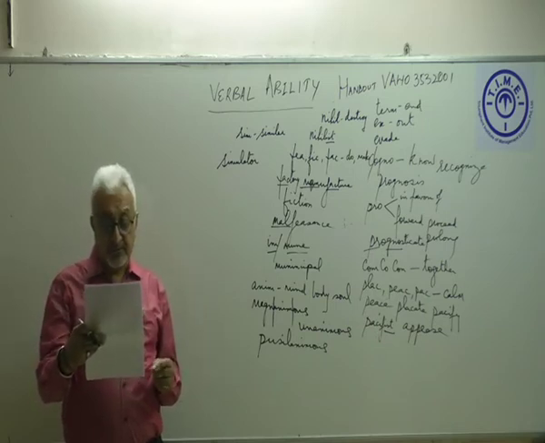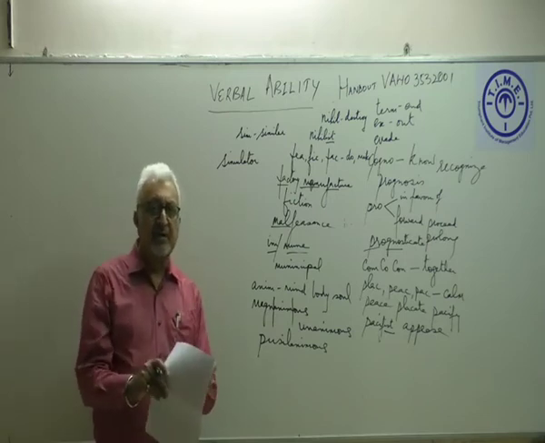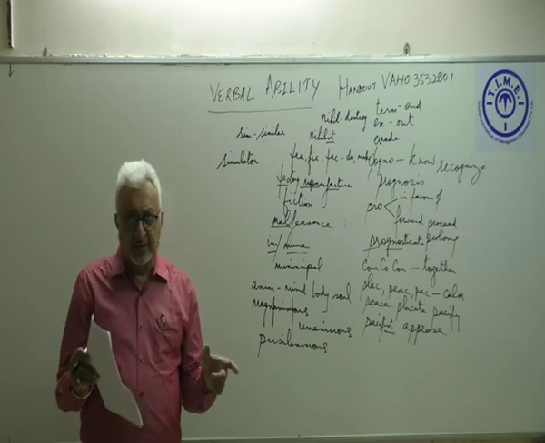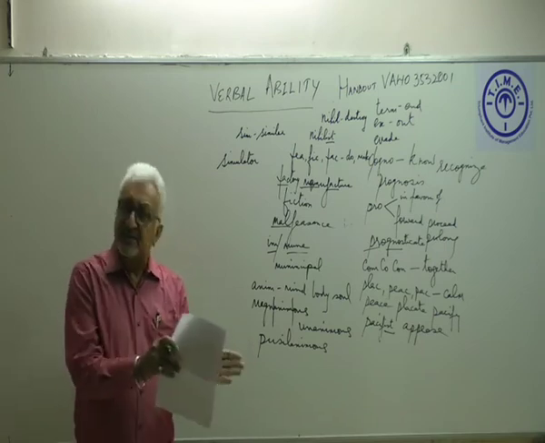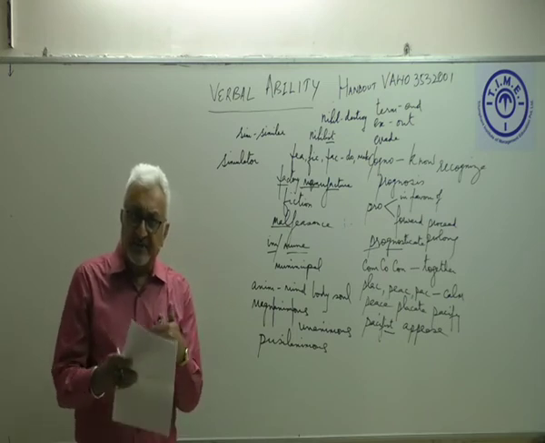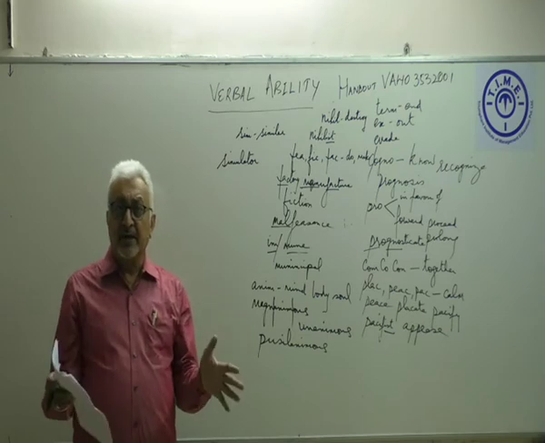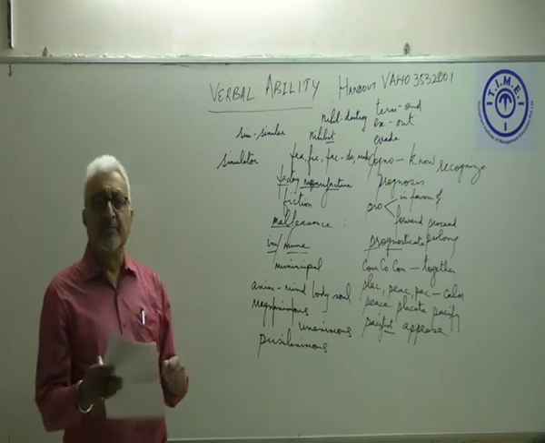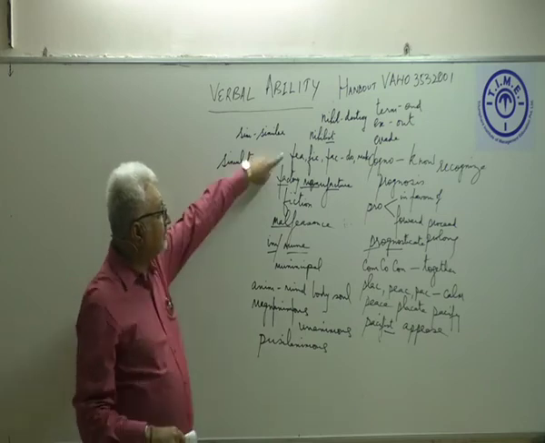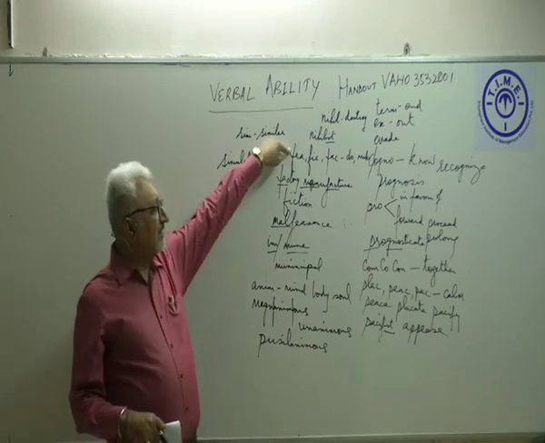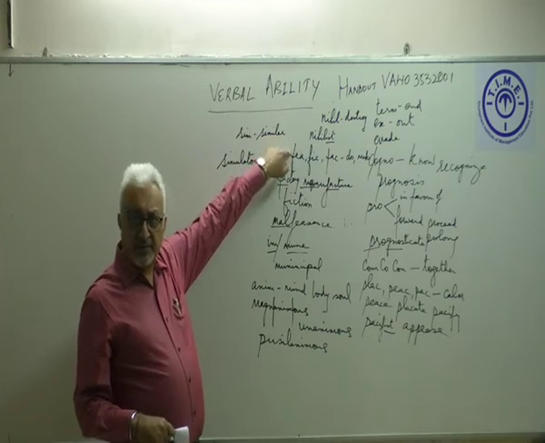We also have the word simplify. Now, when we simplify something, of course, we are making it easier, but you should also remember that it has got something where it's the same thing. If I simplify an expression, what am I doing? It's the same expression, but I'm only making it simpler. Simple also is the word. Now, I did the word FEA, FIC, FAC with you, and I told you it means to make.